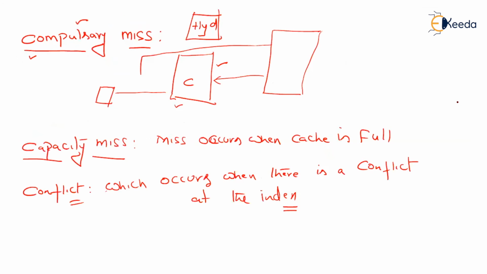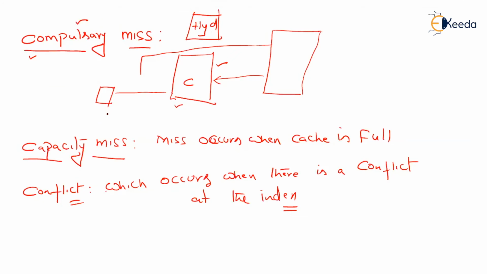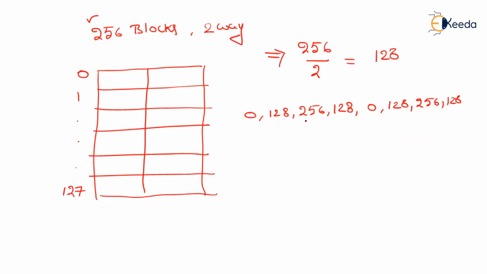That is 0, 128, 256, 128, 0, 128, 256, 128, eight accesses in total. Followed by 1, 129, 257, 129, 1, 129, 257, 129. So this is the string that needs to be fetched.